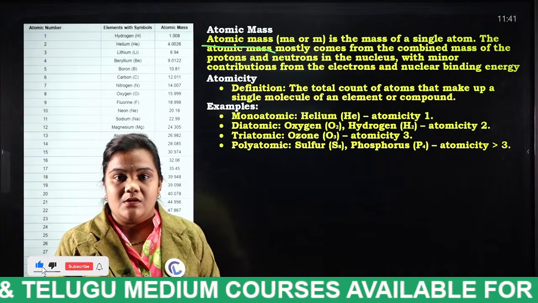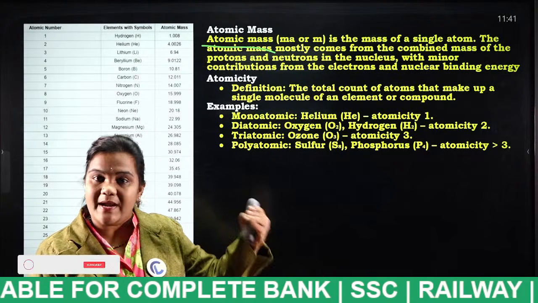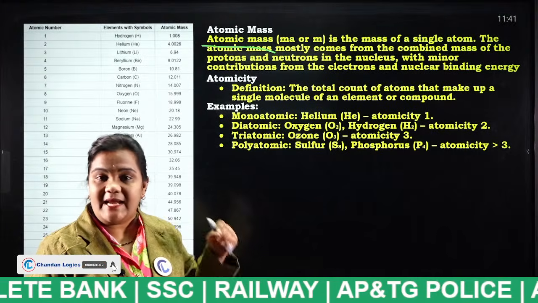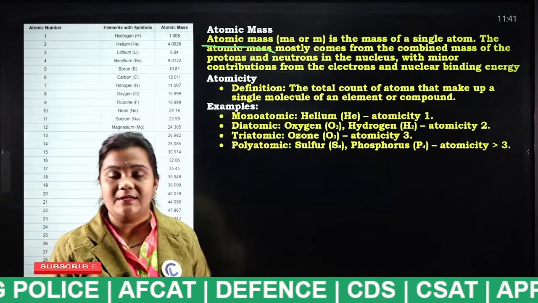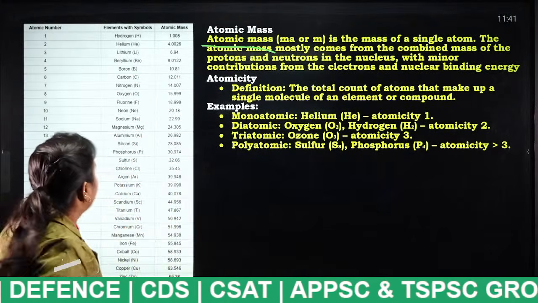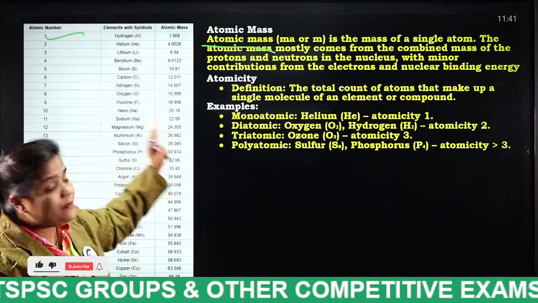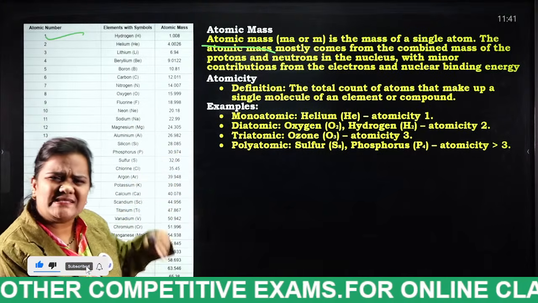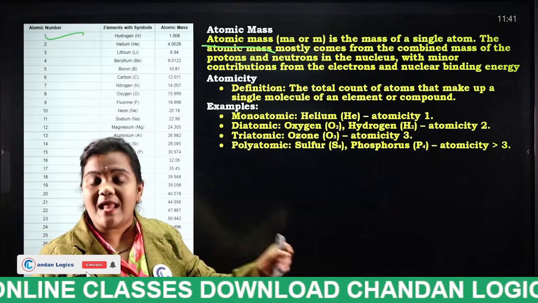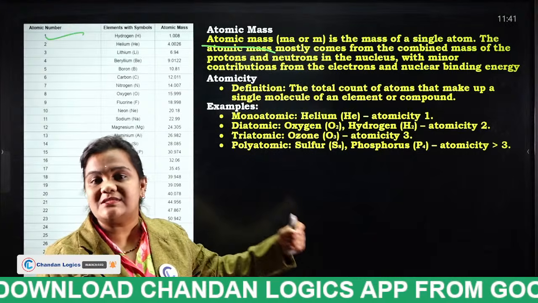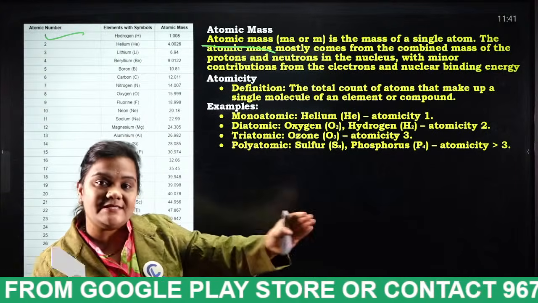The mass of a single atom is considered as what, students? Atomic mass. So in 7 days when you are going to your exams, the elements 1 to 30 and their atomic numbers and atomic masses, you have to know that before you go to the exam hall. So atomic number 1 is hydrogen. What is the atomic mass? 1.008. The sum of protons and neutrons in a particular element is considered as what, students? Atomic mass. Atomic number is different and atomic mass is different.